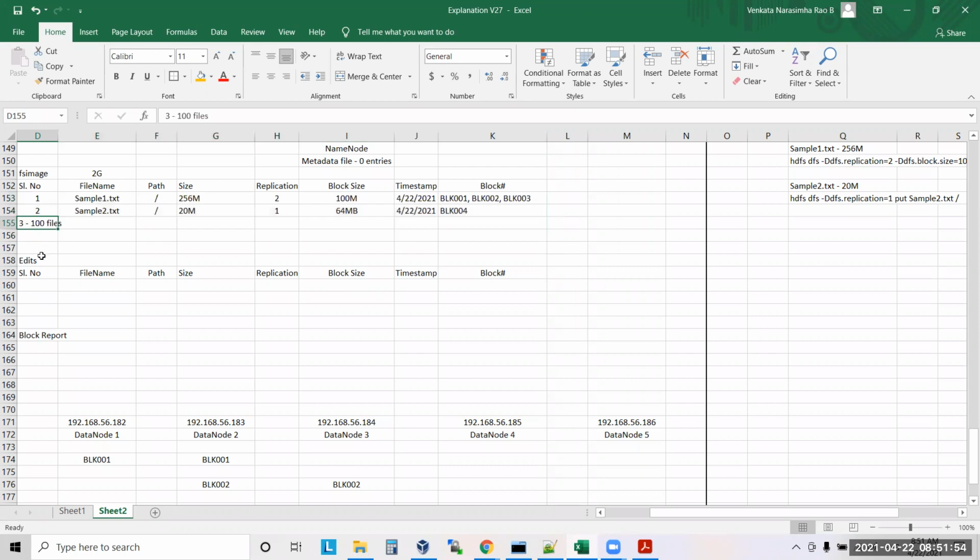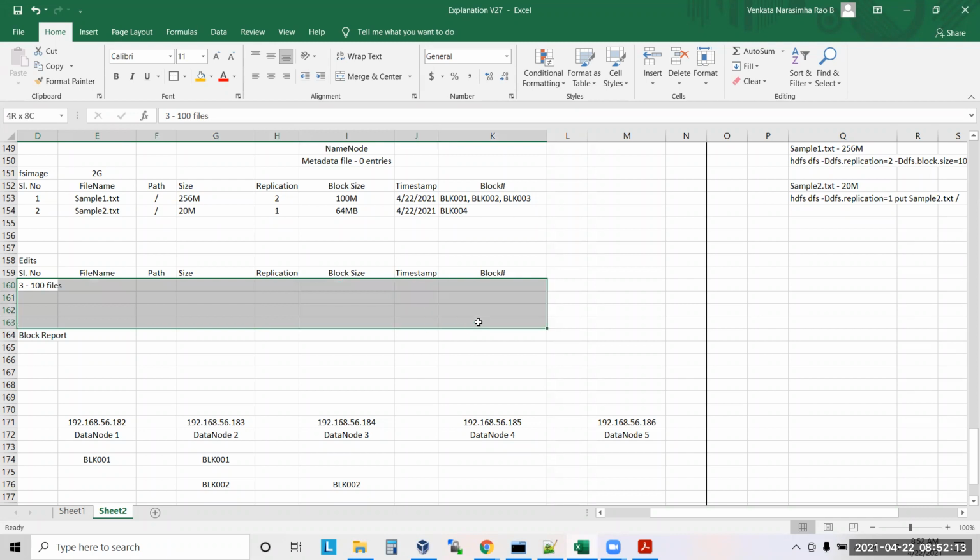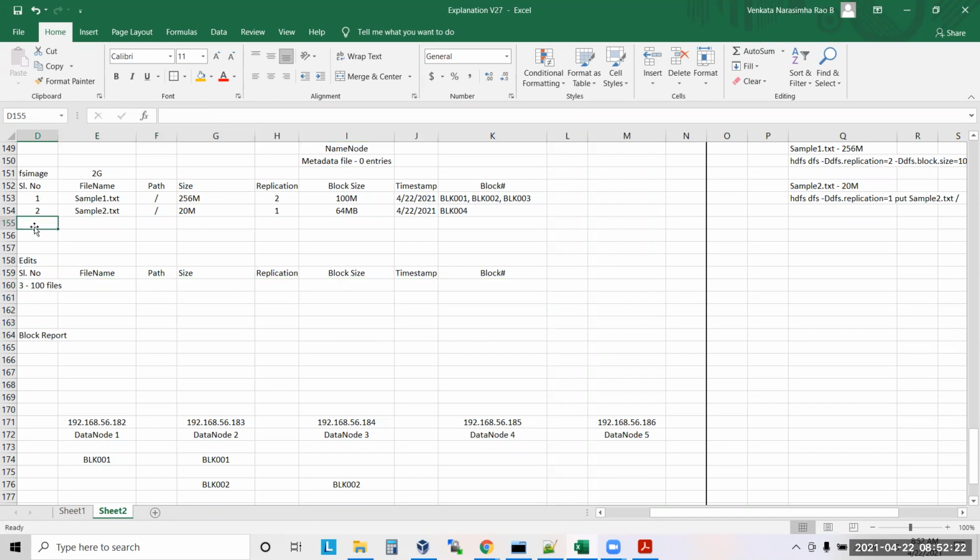Guys, you understood the concept here? So instead of touching this big file every time, whenever a new file is written by any person, that new file's metadata we are writing into the edit log. Every 1 hour, whatever we have here, we are moving it to the FSImage, the file system image. Understand?